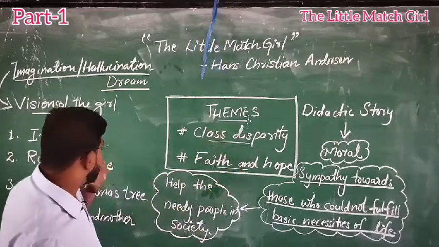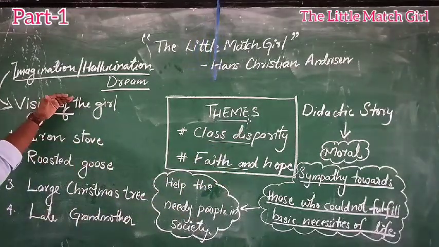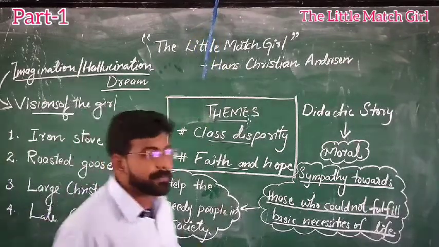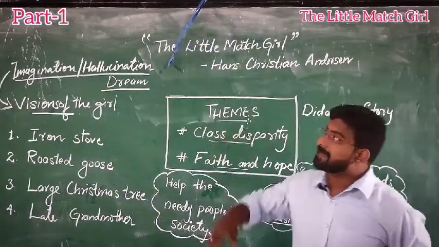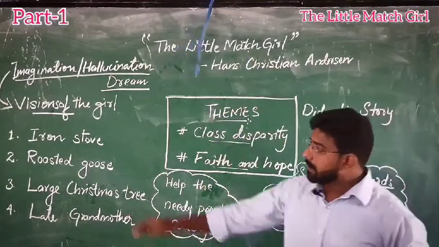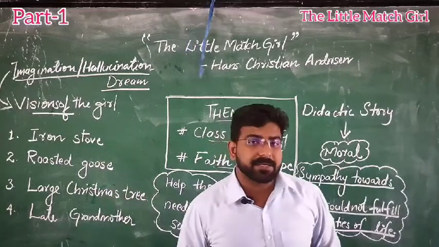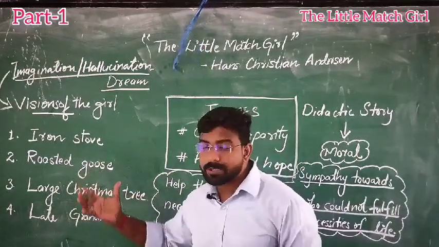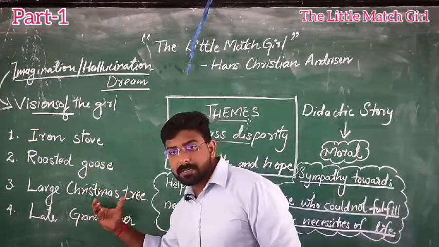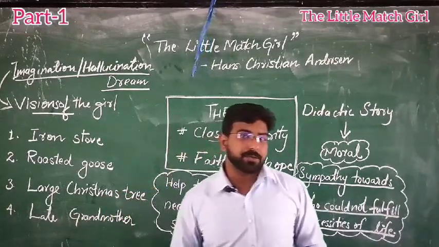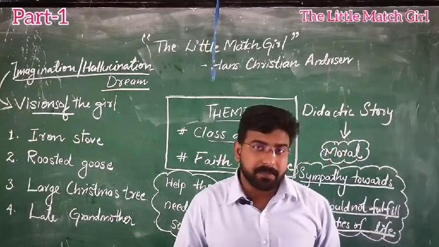Okay. Now moving further, it talks about the visions. In this story we will learn about the visions of this little match girl. The girl has four visions. The first vision is an iron stove. The second is a roasted goose. The third is a large Christmas tree. And the fourth is that she sees her late grandmother.